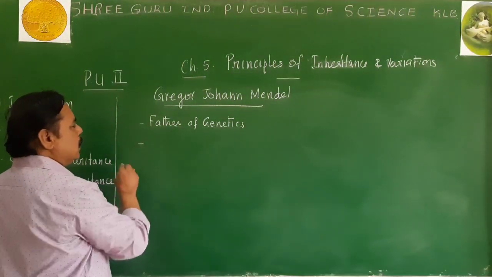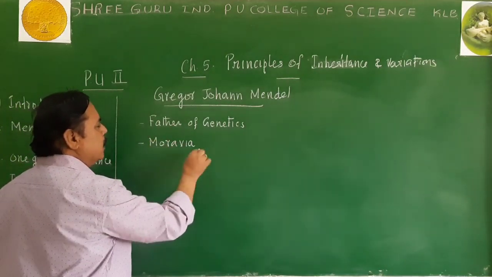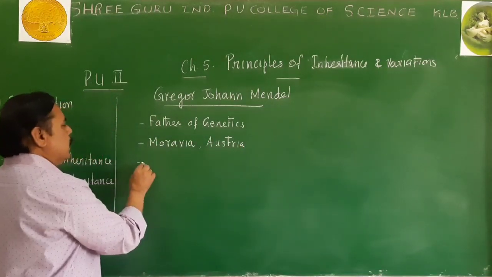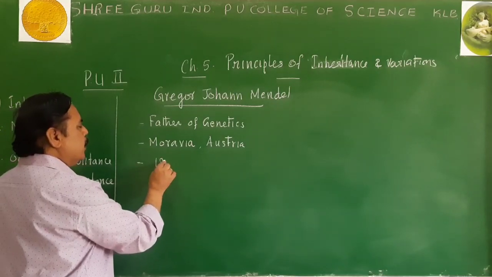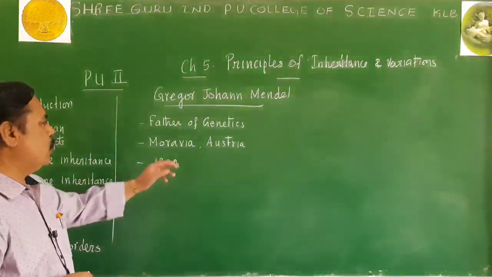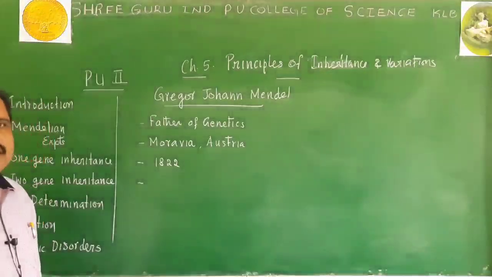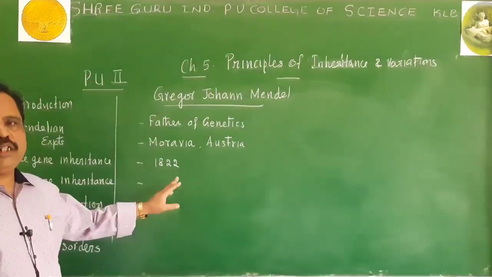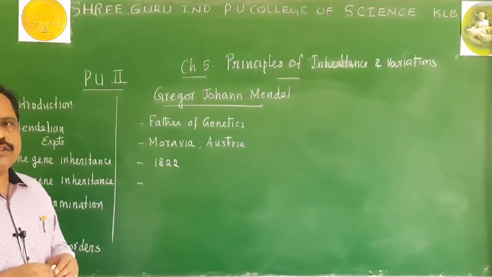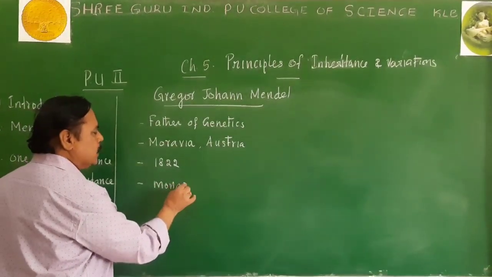This G.J. Mendel was born in a place called Moravia, in a country called Austria, you have to remember. In the year 1822, Mendel was born in Moravia. He completed his high school studies, studying mathematics, natural science and everything. Then he graduated from Vienna University also. Later, he joined a Christian monastery as a priest.